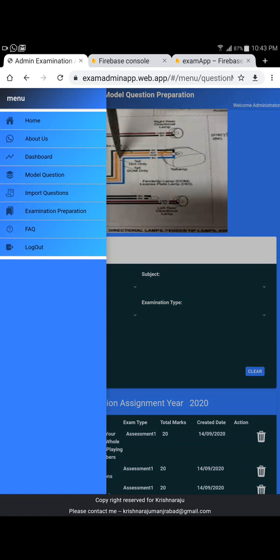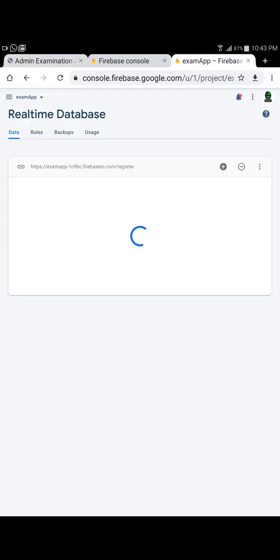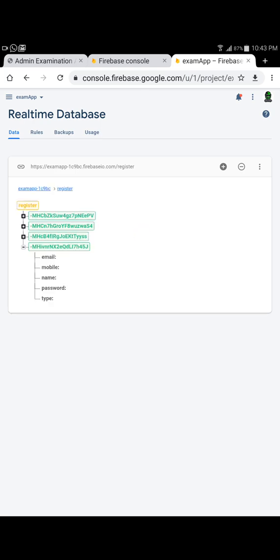Okay, so moving on to the import. So this is the import of the module. So I wanted to show you the import question. So right now we have these JSON objects which talk about